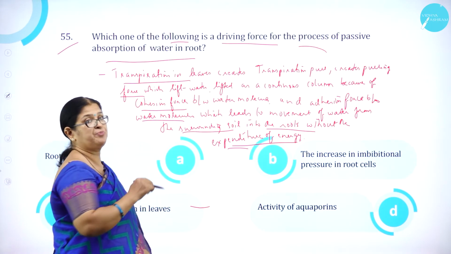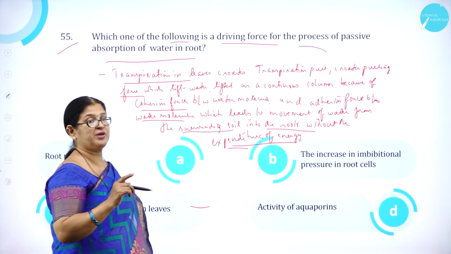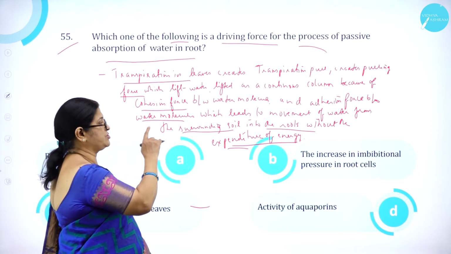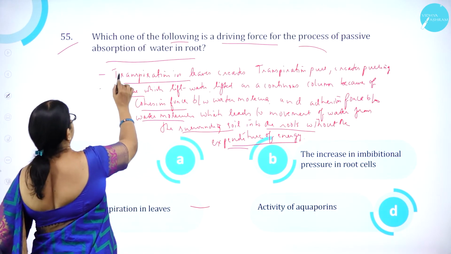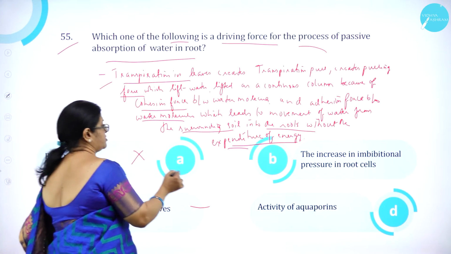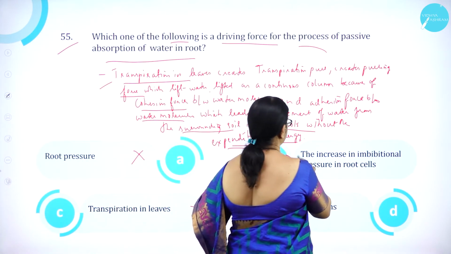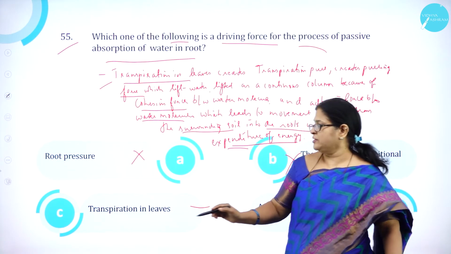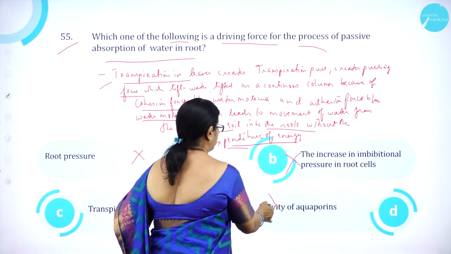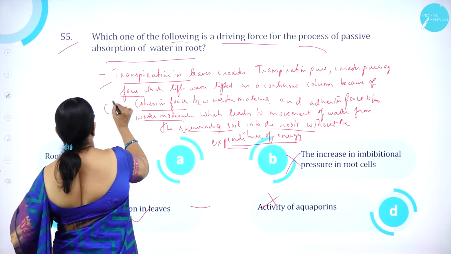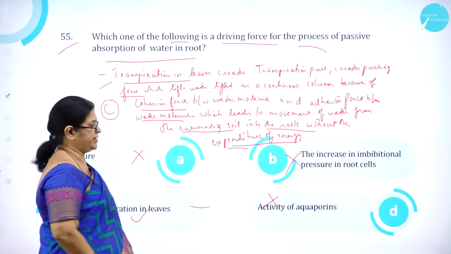So, it is a passive process. It is not an active process where ATP is utilized. It is a passive process, so without expenditure of energy. So, it is transpiration in leaves. Option A, root pressure, is wrong. Option B, increase in imbibitional pressure, is wrong. Then transpiration in leaves is correct. Then option D, activity of aquaporins, is wrong. So option C is correct.